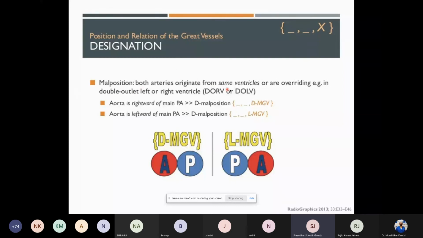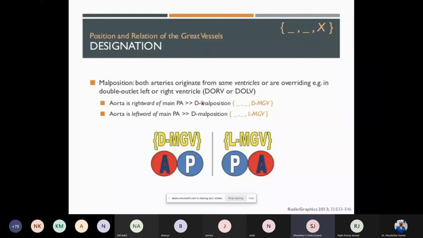When both arteries originate from the same ventricle or are overriding, for example in a double outlet left ventricle or a double outlet right ventricle, in these special situations, more often than not, the great arteries are side by side. If the aorta is on the right side, it is D, like normally present. When the aorta is on the left side, it is levo, like we mentioned in levo TGA. Just that these are malposed. This is not complete transposition. This is malposition.